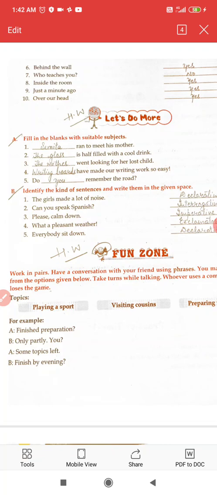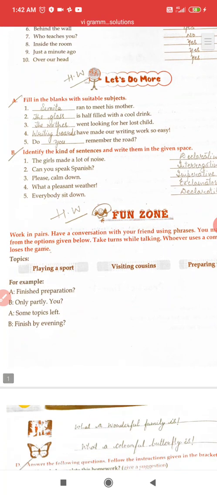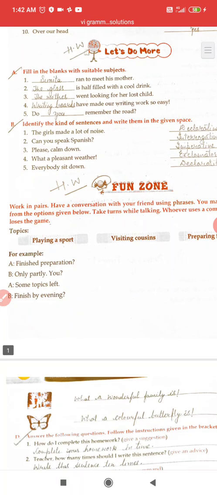Here you have to write the suitable subjects, identify the kinds of sentences, and the fun zone. This is about talking on the given topics.